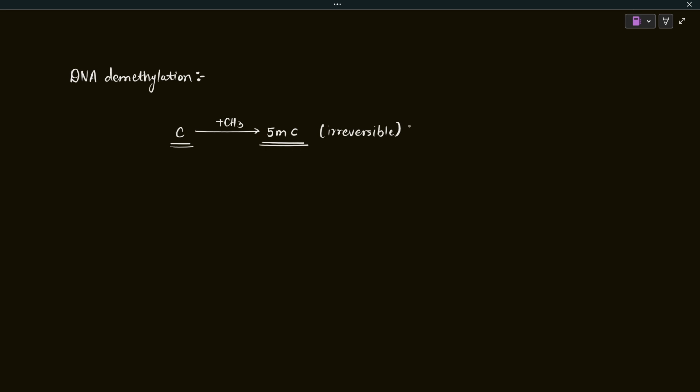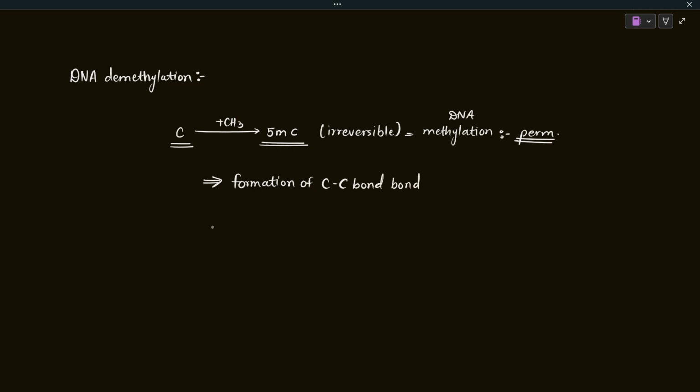So DNA methylation, this epigenetic mark, was thought to be a permanent mark. Okay, why? Because here the transfer of the methyl group on cytosine marks the formation of a carbon-carbon bond.